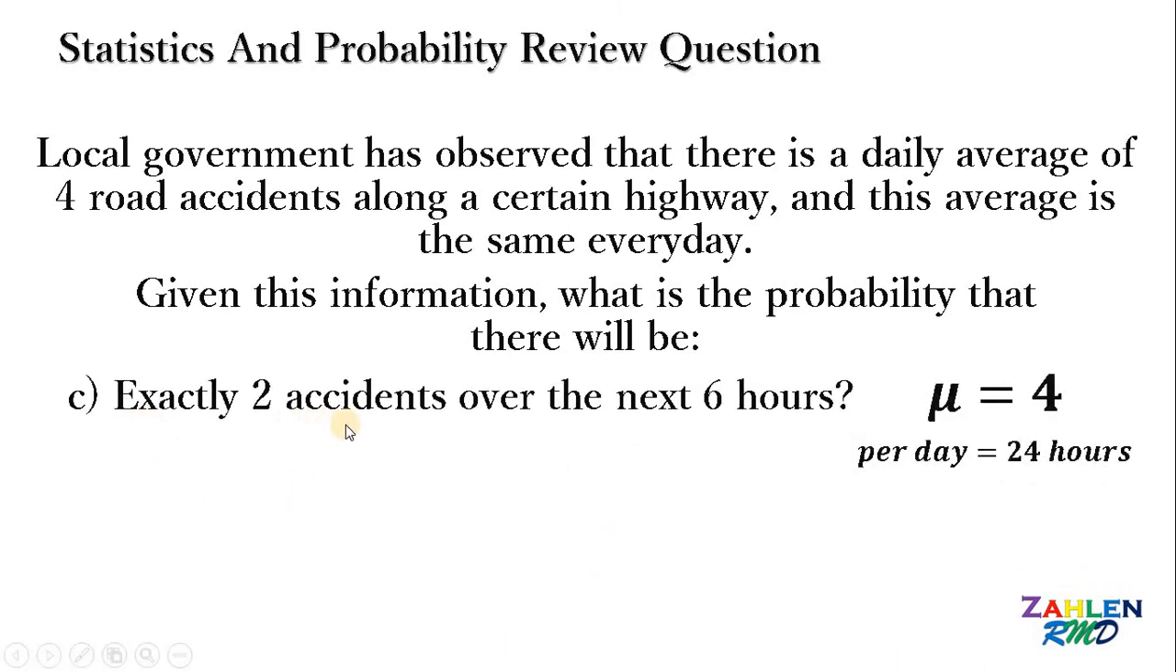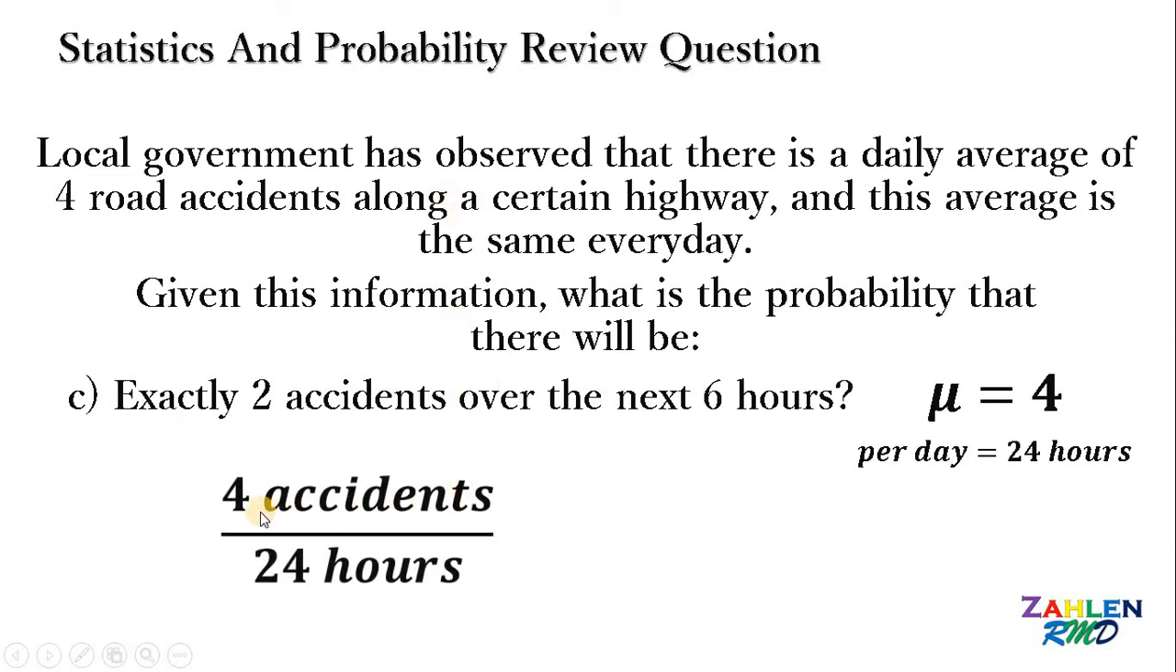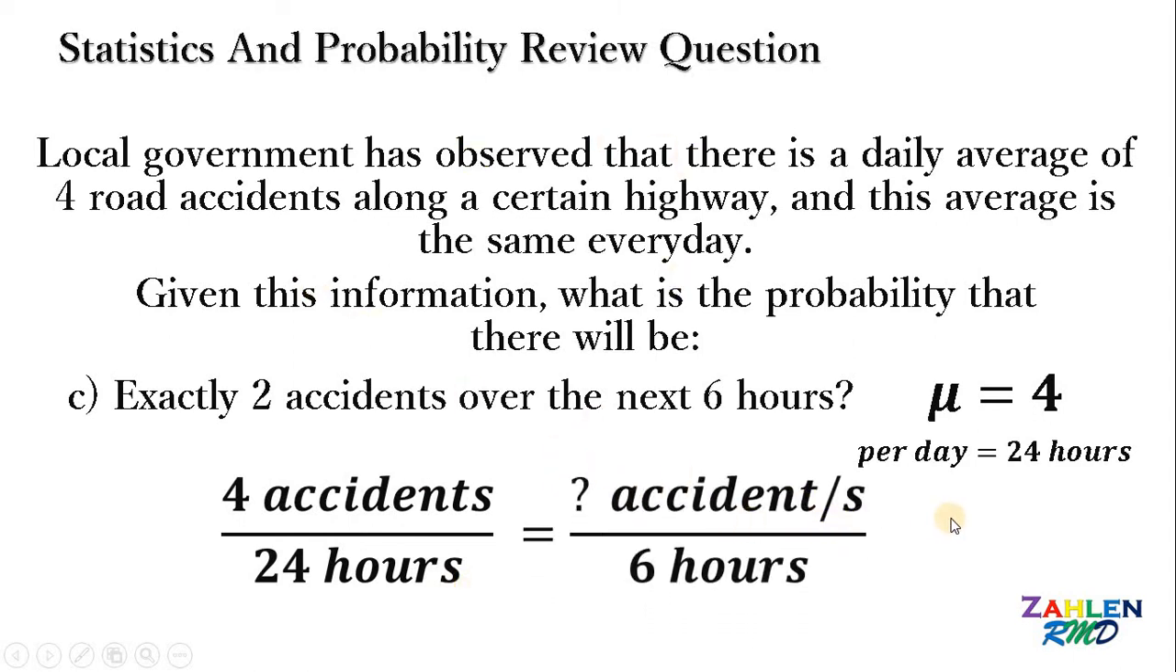Alright, so let's focus now on question letter C. Exactly 2 accidents over the next 6 hours. Now, here the given is every day, we have 24 hours, but we want every 6 hours, or the next 6 hours. Therefore, we cannot say that the average is also 4, because this is for 24 hours and we want every 6 hours. So here, we will use some ratio. We know from the given, we have 4 accidents every 24 hours.